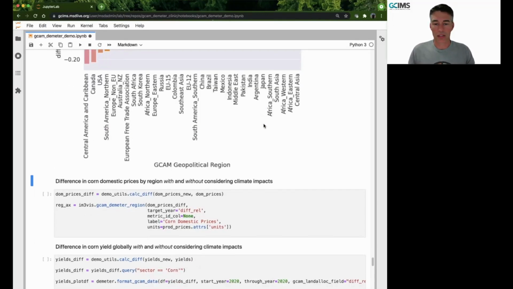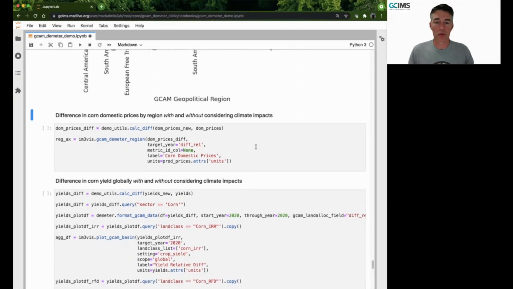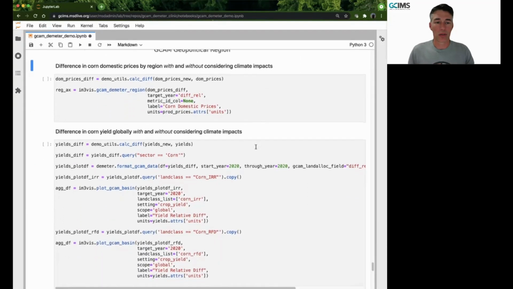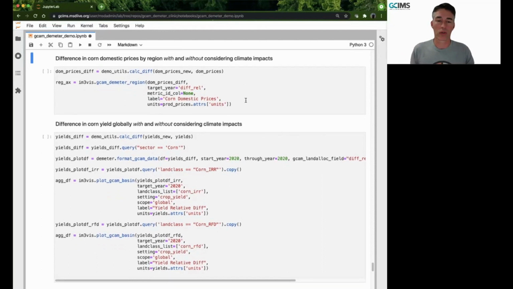We would expect this to keep amplifying as we progress into the future. And this cycle that we're doing now would be repeated all the way through the end of the century, where we're transferring data from GCAM to Demeter and then back to GCAM and then moving to the next time step until we reach the end of the period.